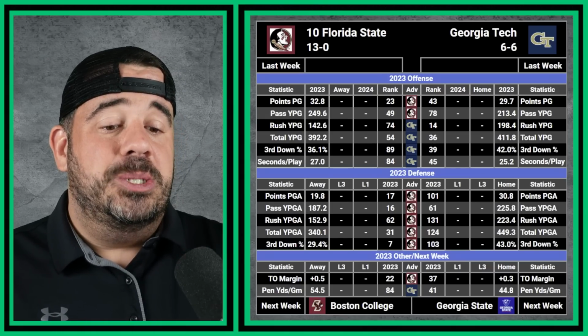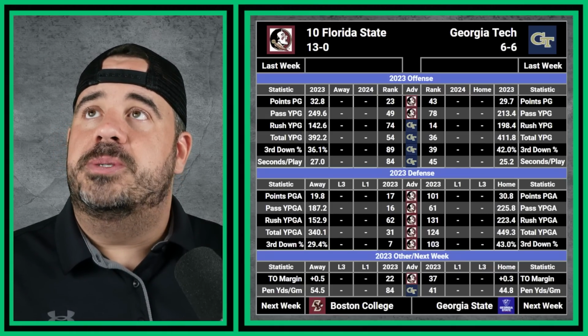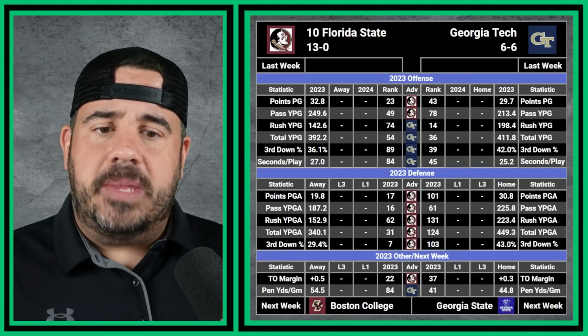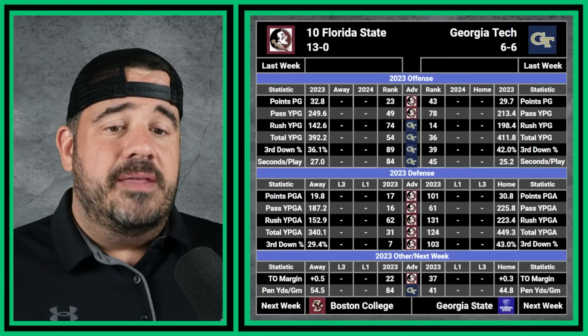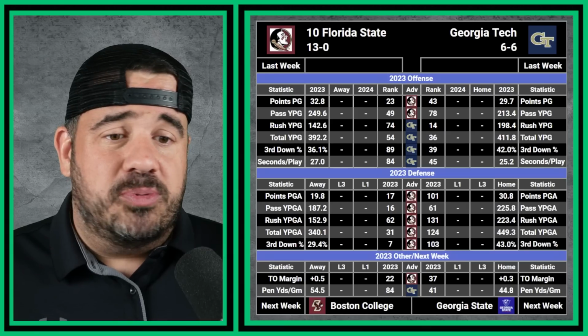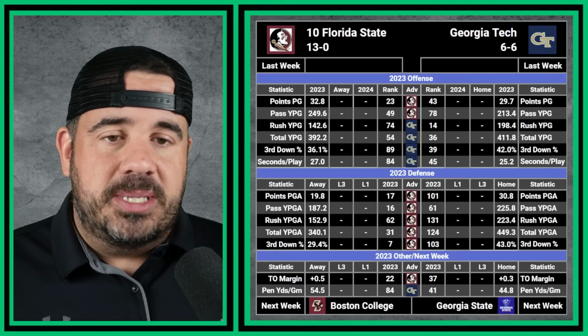Georgia Tech is playing Georgia State next week. So we can see that pretty cool information right there. Basically, you can see Georgia Tech was pretty good on the rushing. They were better. They had more yards per game on offense. Passing clearly went to Florida State because of Jordan Travis most of the year.